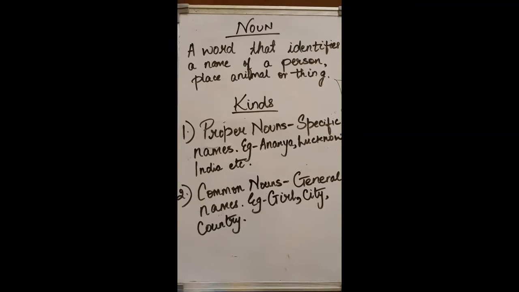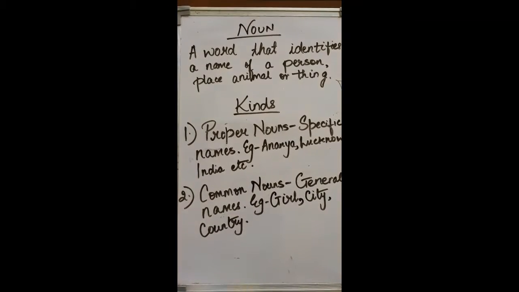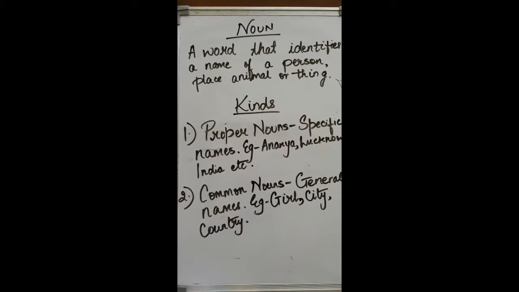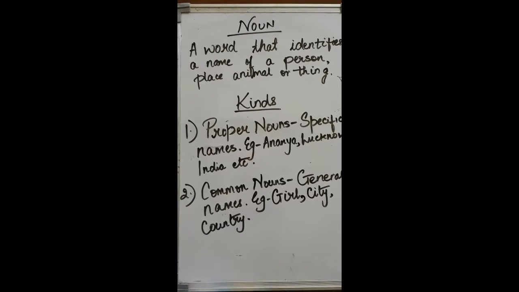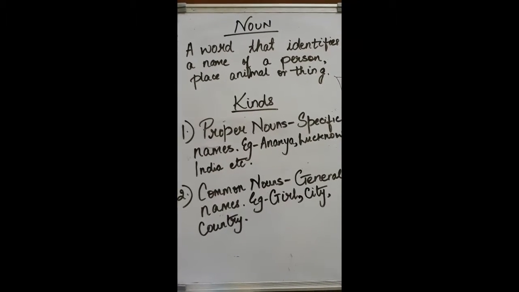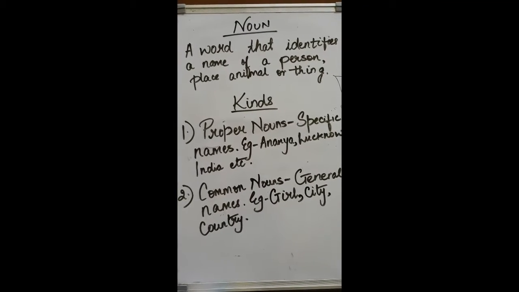Today we'll be revising the chapter noun, its kinds, and the numbers and genders, and basically everything regarding the noun. To begin with the chapter nouns, now what is a noun? A noun is a word that identifies a name of a person, place, animal, or thing. So anything that helps you identify a person or a place, an animal, or a thing, whatever you call that thing is known as a noun.